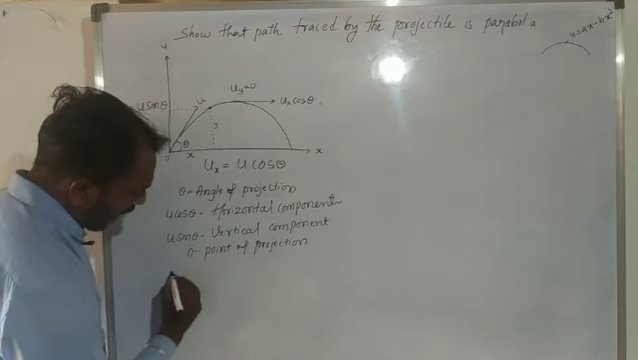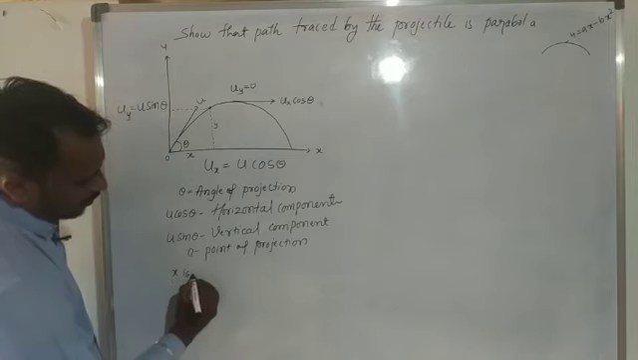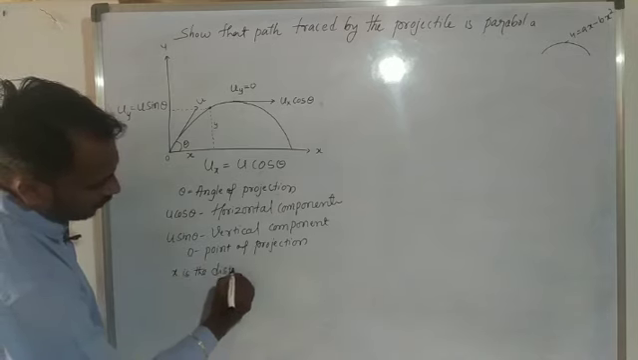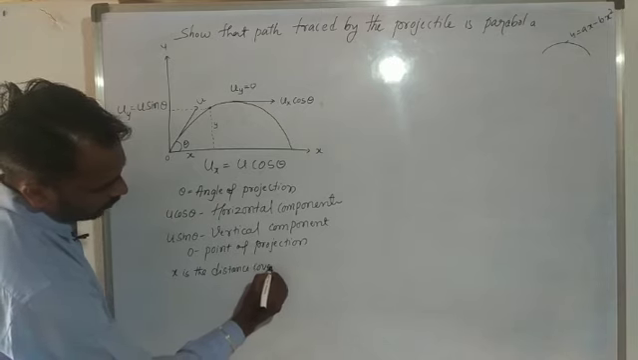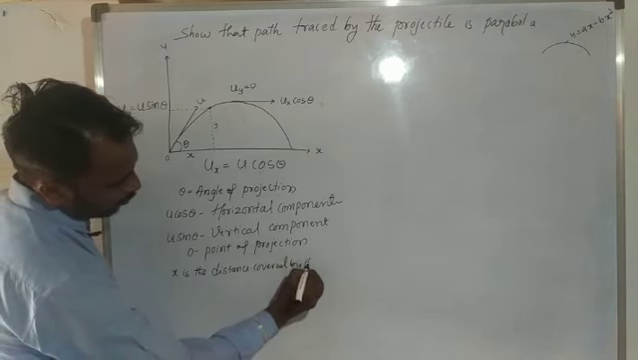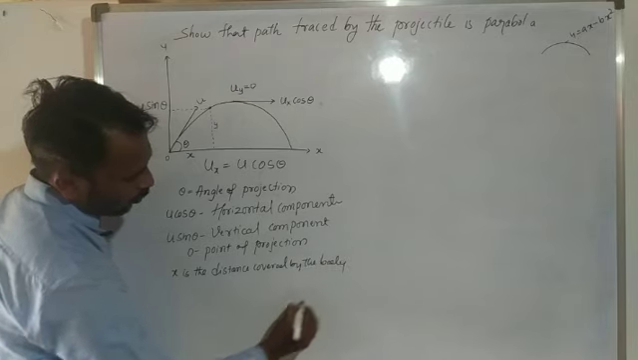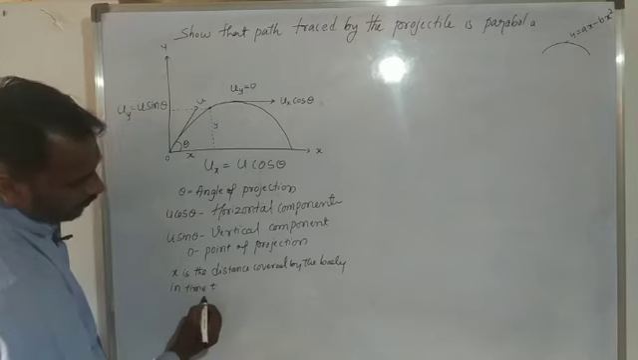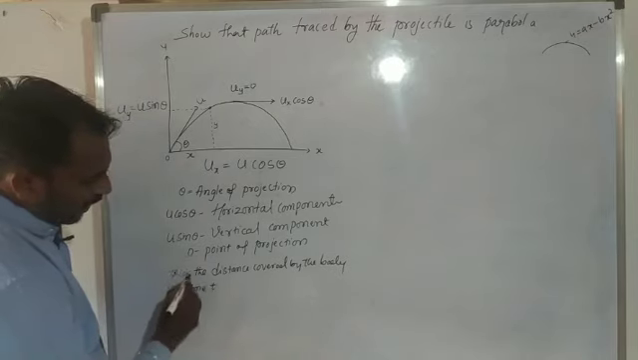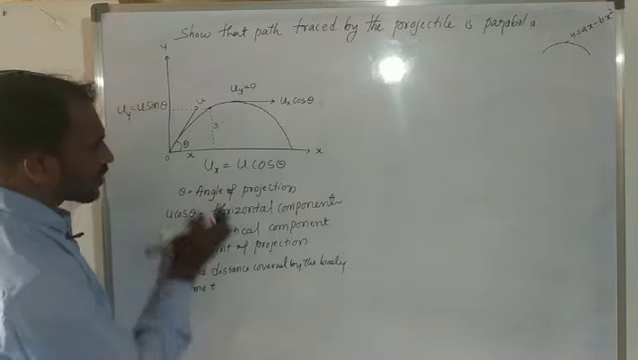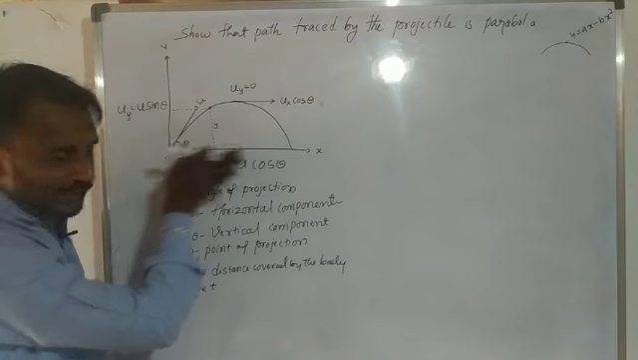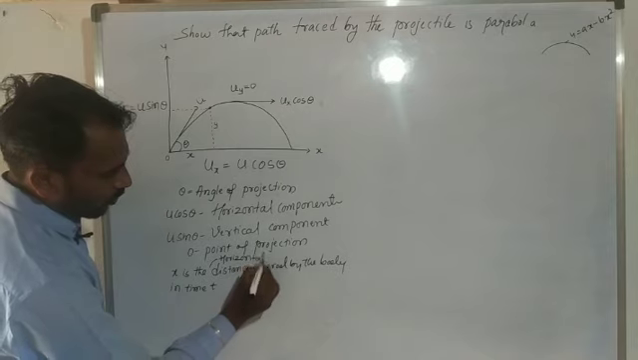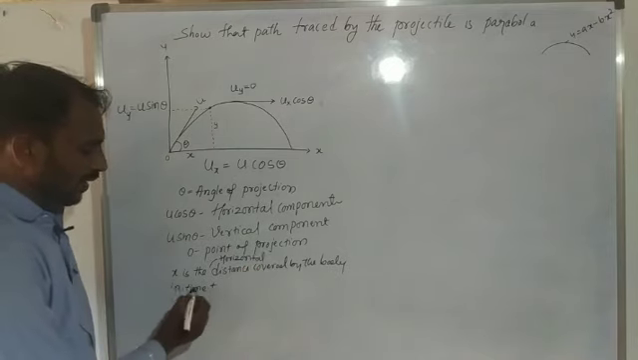So here x is the distance covered by the body along the horizontal component in a time t. X is the distance covered by the body in time t. So x is a horizontal distance covered by the body in time t.